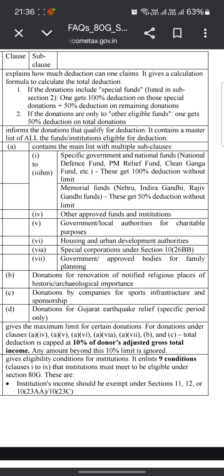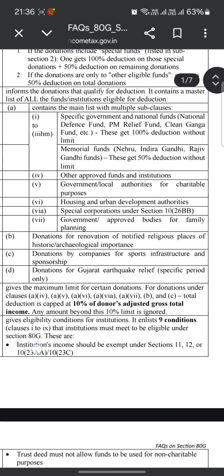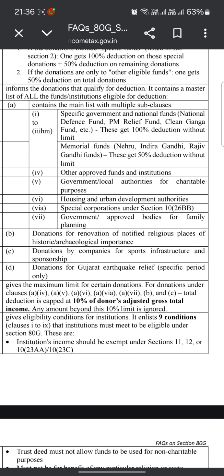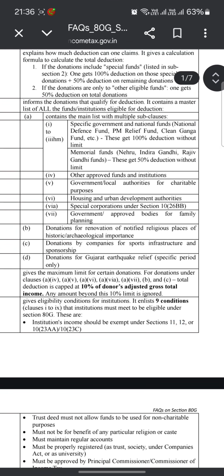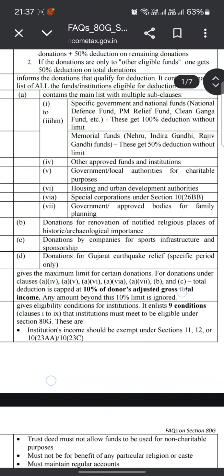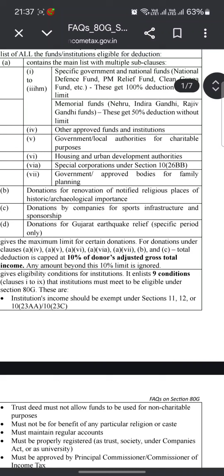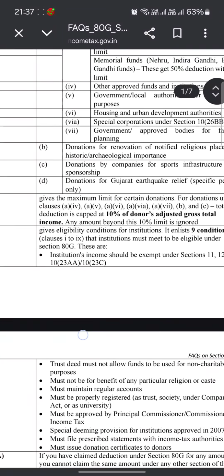Other funds or institutions include government local authorities for charitable purposes, housing and urban development authorities, special corporations under Section 10(26BB), government-approved bodies for family planning, donations for renovation of notified religious places of historical or archaeological importance, donations by companies for sports infrastructure and sponsorship, and donations for Gujarat earthquake relief for a specific period only.